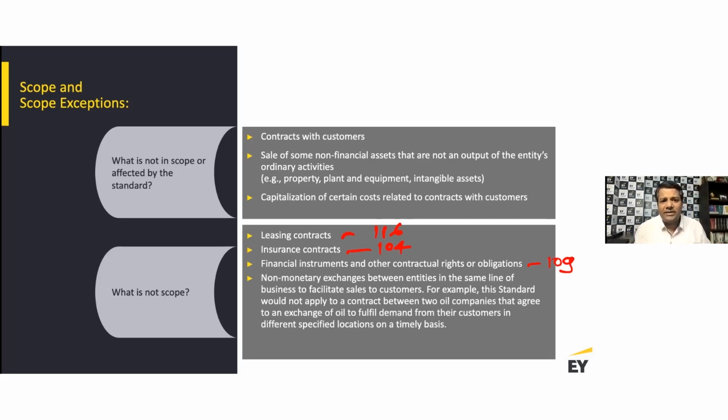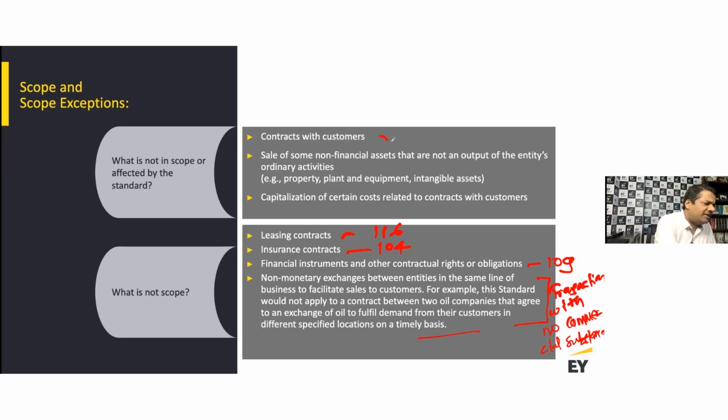Non-monetary exchange between entities in the same line of business. That means transactions which do not have commercial substance. If the transactions do not have commercial substance, they are also not covered. Here it is important for us to assert that transactions with no commercial substance are not included as part of Ind AS 115.